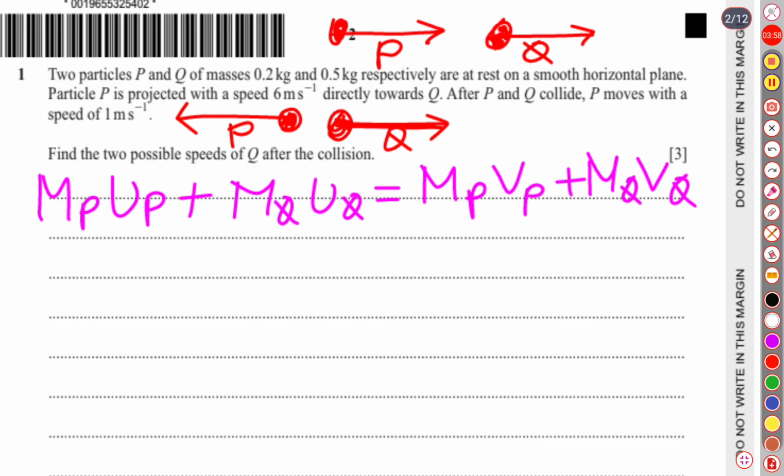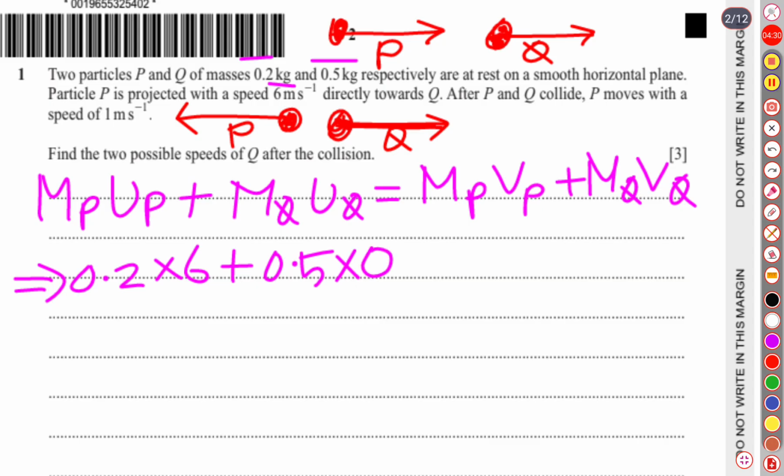Then we will substitute the values. The mass of particle P is 0.2, whereas the mass of particle Q is 0.5. So 0.2, and initially particle P was projected at a speed of 6 meters per second, so it will be multiplied by 6, plus the mass of particle Q, 0.5, multiplied by 0, because both of them were kept at rest, so the velocity is 0.